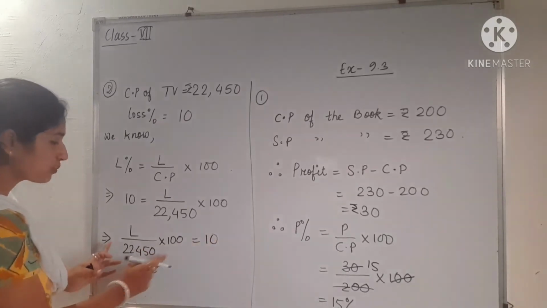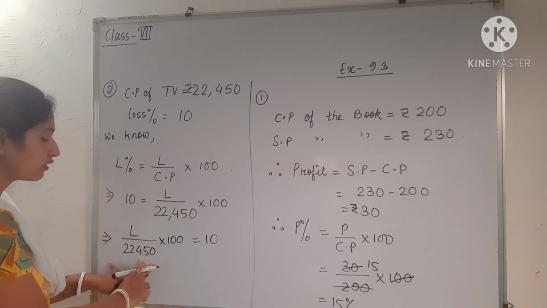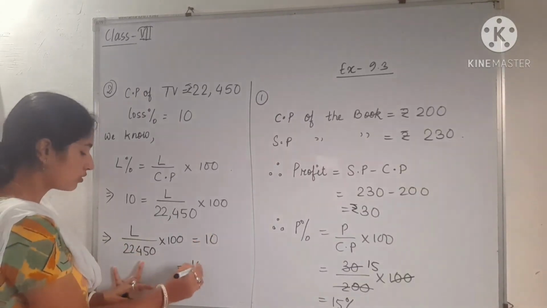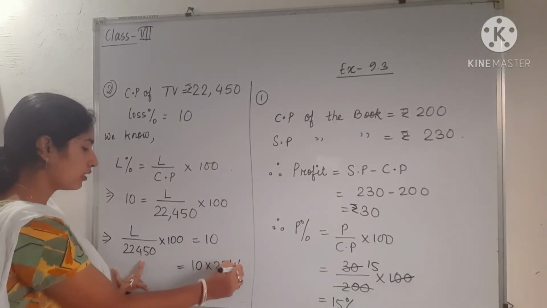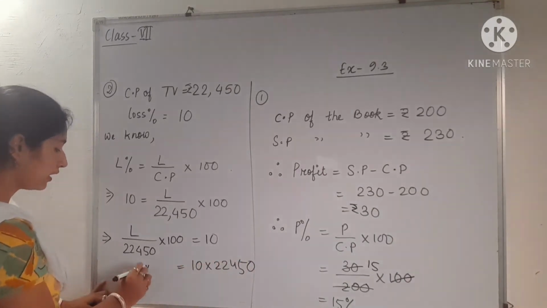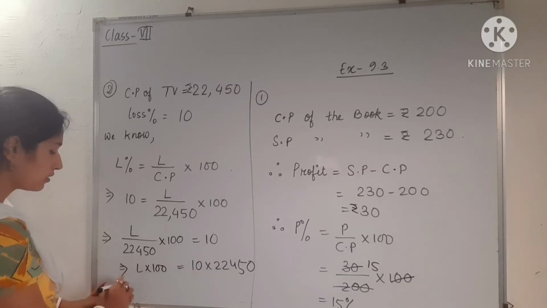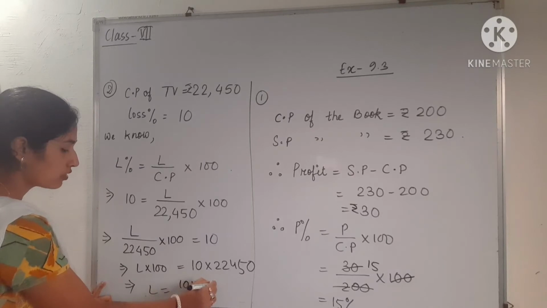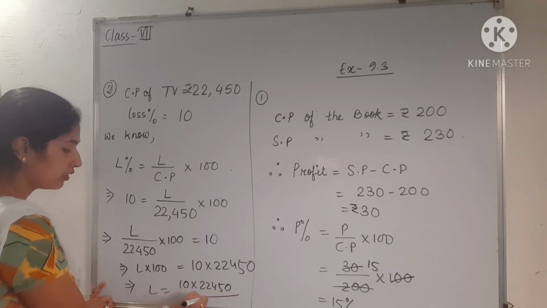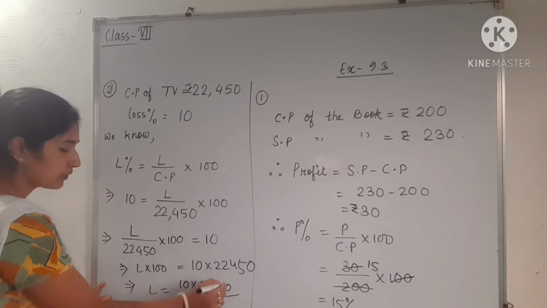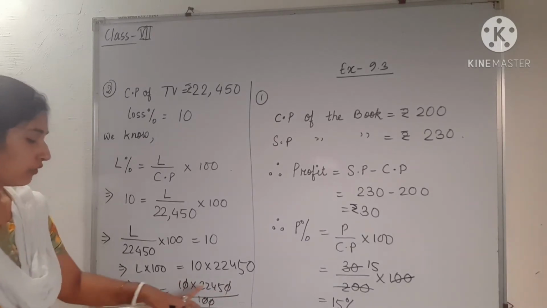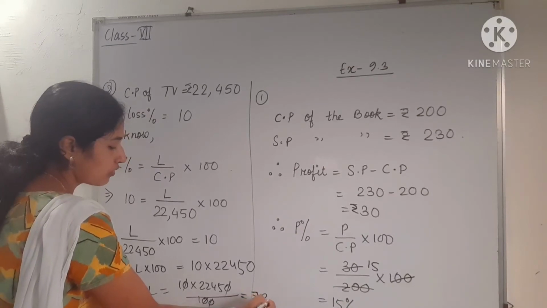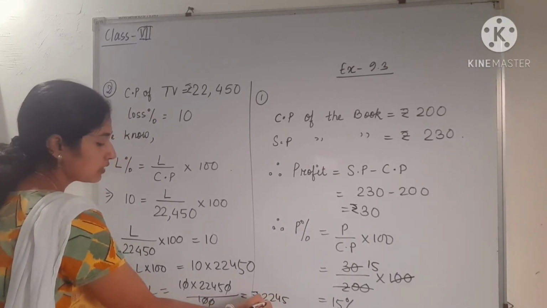So next we have to transpose this to that side. So 22,450 is divided here. When we transfer this to that side, it will get multiplied. So 10 into 22,450. Here L into 100 will be there. Next, when we have to find L, 100 will be divided. So 10 into 22,450 by 100. So after cancelling 0, okay, we will get 2,245. That will be rupees 2,245. This is the loss.